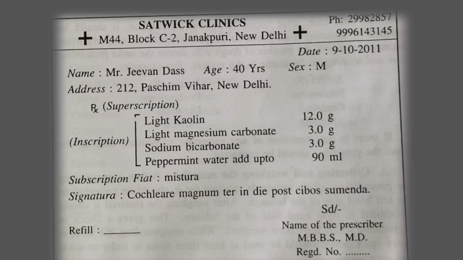And we'll show another example of a prescription which contains all the parts: name, age, sex, and address of the patient, superscription, inscription, subscription, signature, and name and register number of the prescriber.